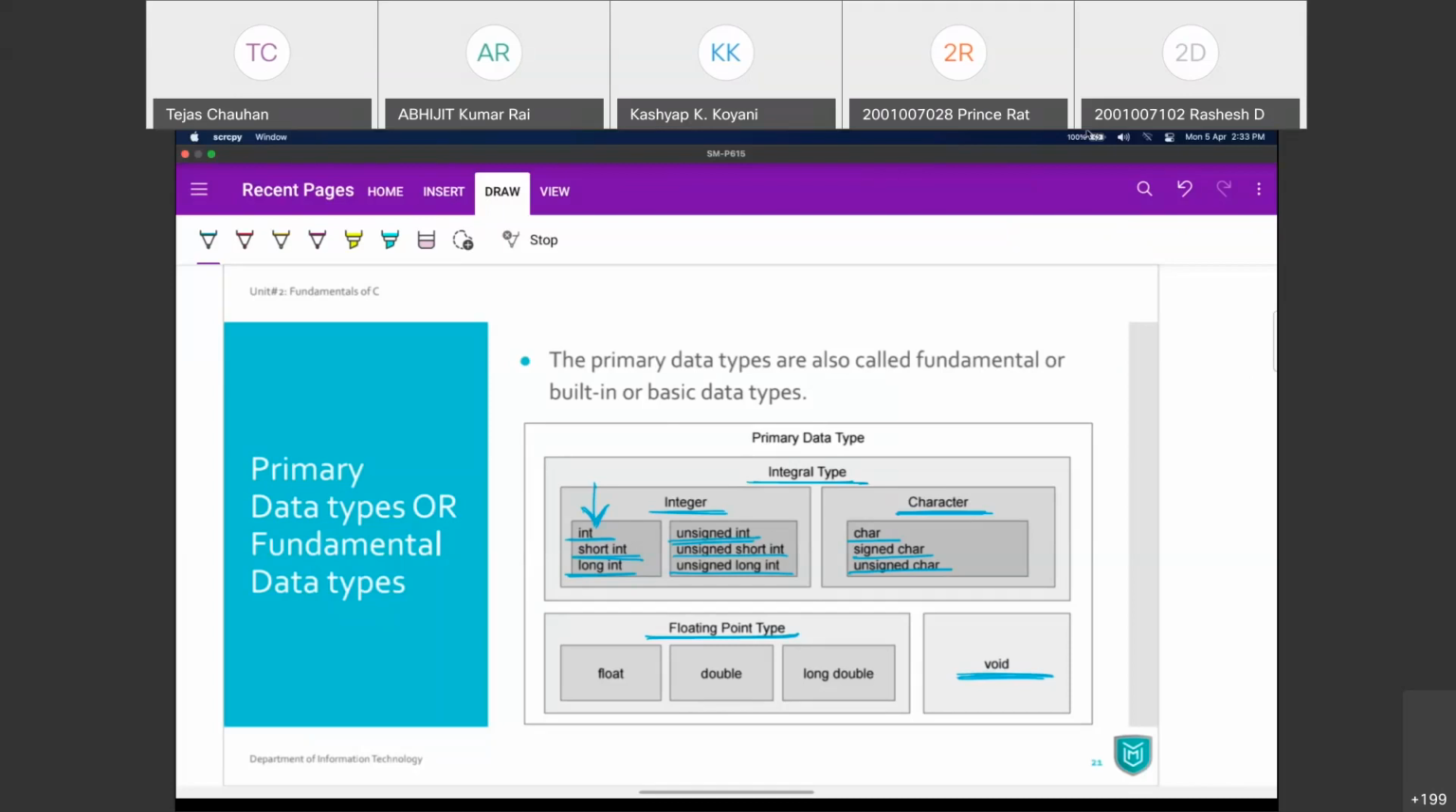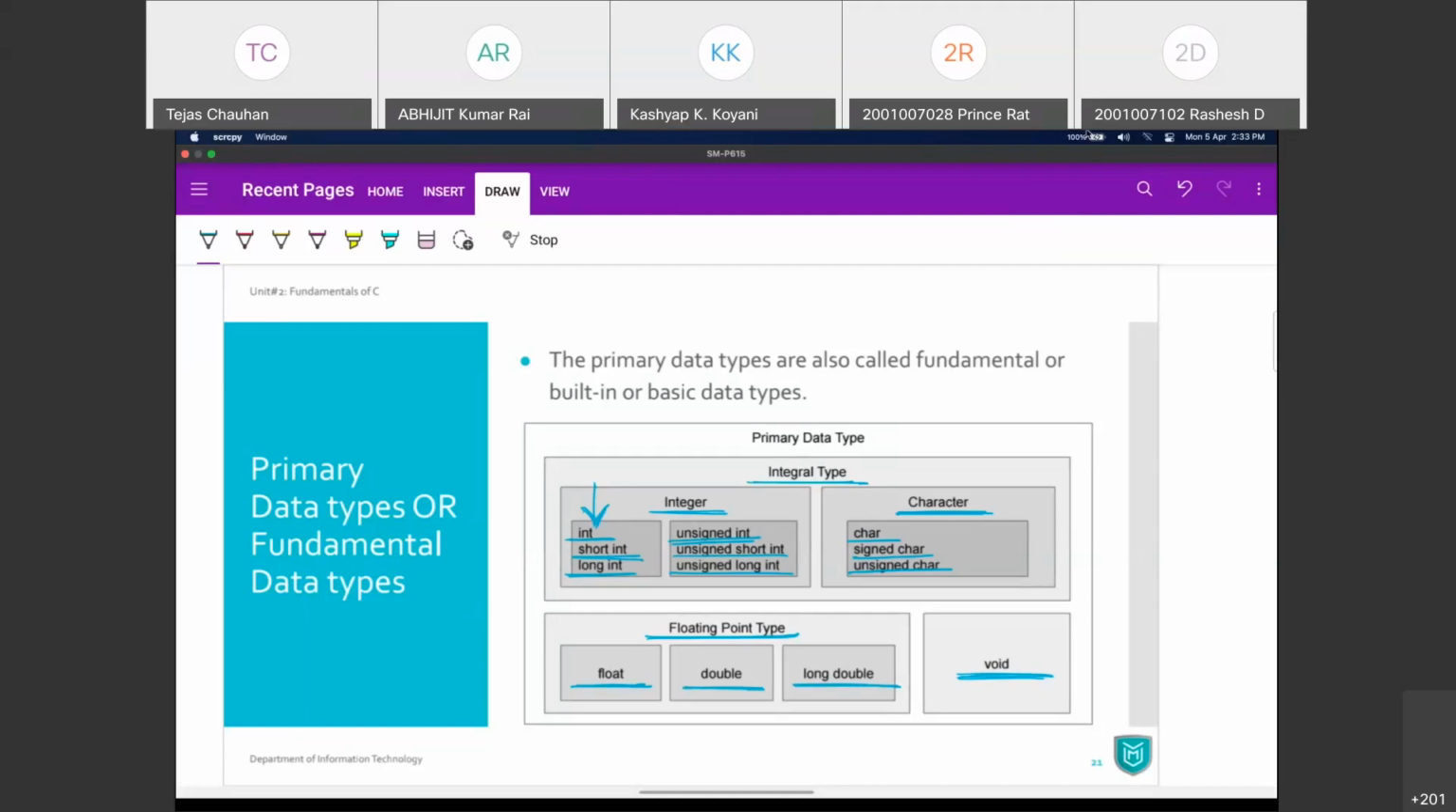Now, if you look at the floating point data types, which require a decimal point and have a fraction part also, then we may have float or double or long double data type. Again, these three differ by the size that they require, or the range of the values they are going to accommodate.